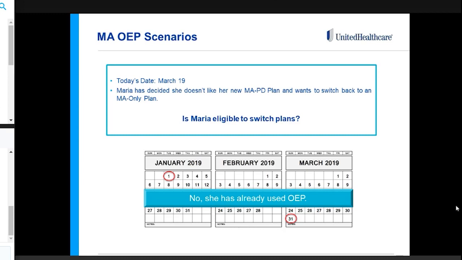So in this case, Maria would have to wait until annual enrollment period to make that switch, unless she has a qualifying special election period. Let's say she moves into a different plan service area, or maybe she qualifies for low-income subsidy. She may qualify for a special election period, but she would not be able to use open enrollment period a second time.